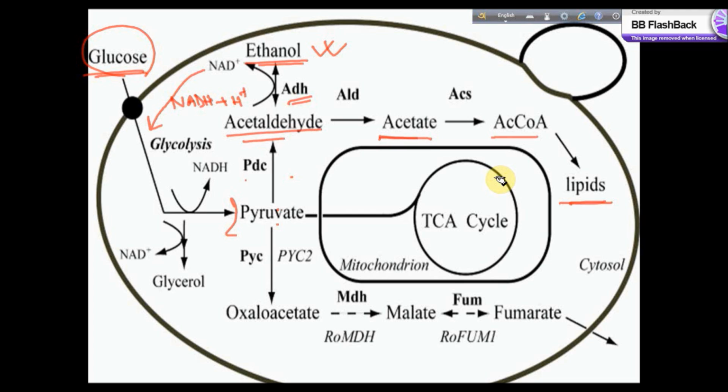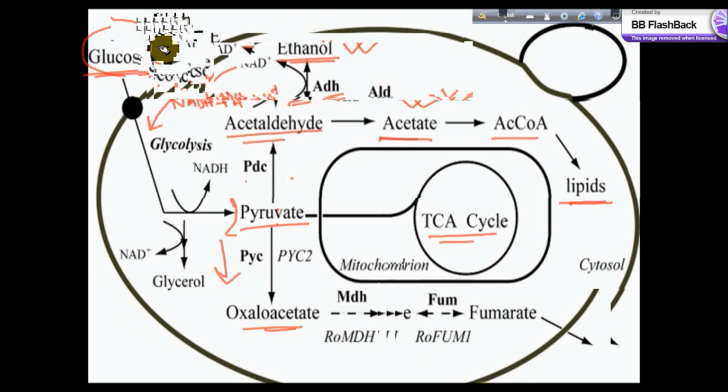So we are not much interested in this pathway, but what I want to say here is that sometimes the pyruvate produces oxaloacetate, meaning this pyruvate or phosphoenol pyruvate, which are the key products of glycolysis, undergo a kind of reaction to produce some reactant involved in the tricarboxylic acid cycle, and this kind of reaction is called the anapleurotic reaction. I should go to the next slide and we'll write it down.